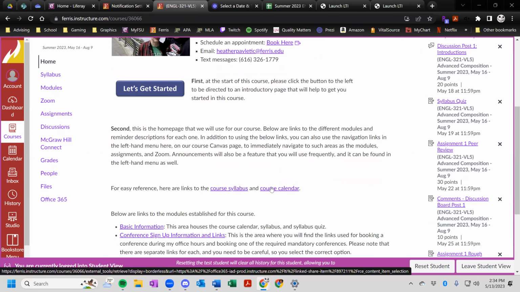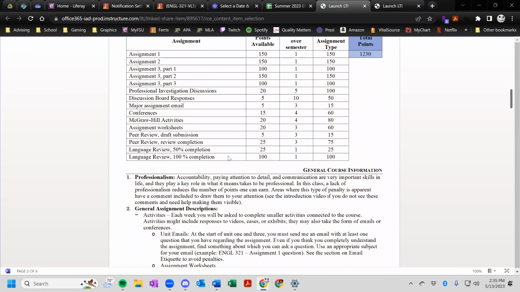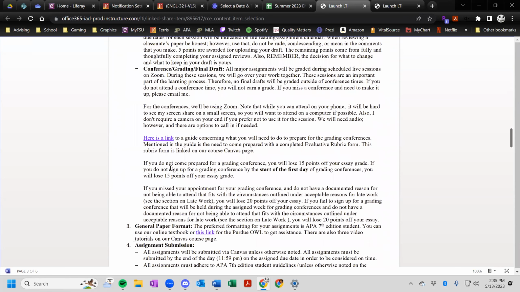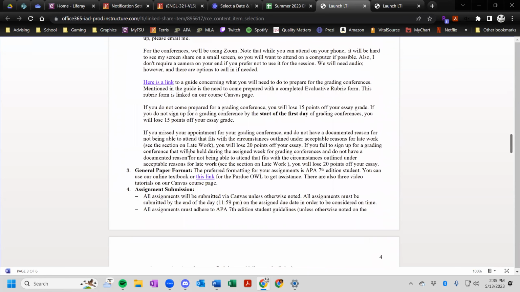If we take a look here in the syllabus, we can see that it is a very lengthy document that provides all of the information you should need to be successful in this course, from the different assignments that you're going to have due, as well as general assignment descriptions, and a lot of very important policies. Please read this document carefully.